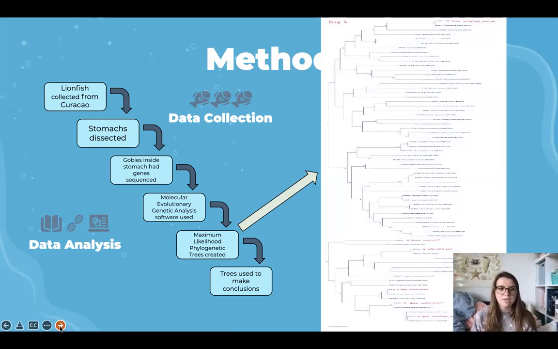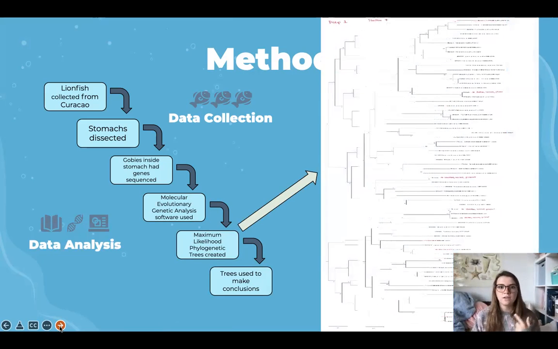As you can see in the pink writing up here, this is a tree of all the gobies found in the deep reef lionfish, and coming down here in the pink writing, those are all the newly determined traits of the unknown species of gobies. And here's another tree for a lionfish collected in a shallow reef.